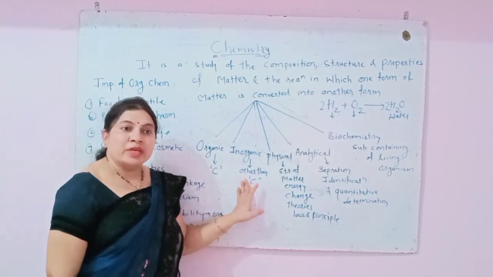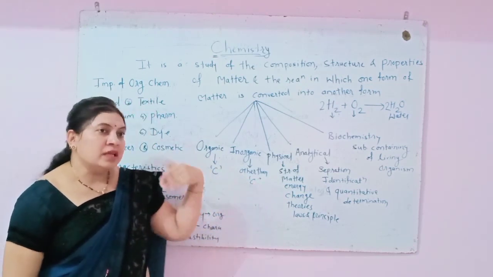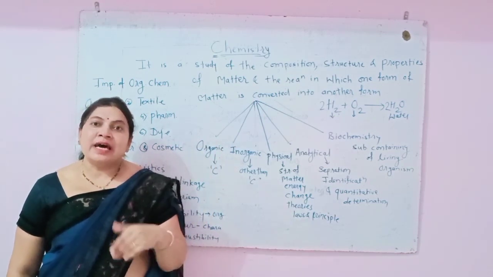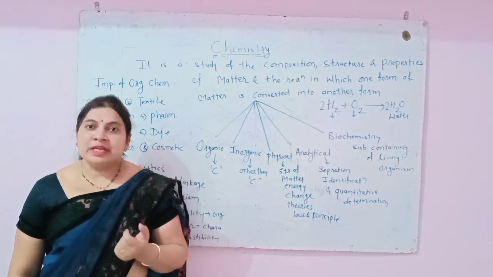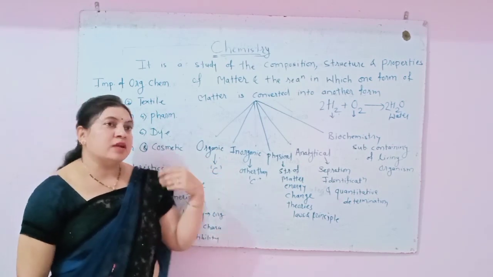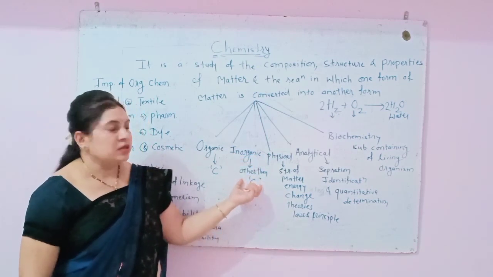In our periodic table, about 180 elements are introduced, and only carbon is studied in organic chemistry, and all the other elements are studied in inorganic chemistry.